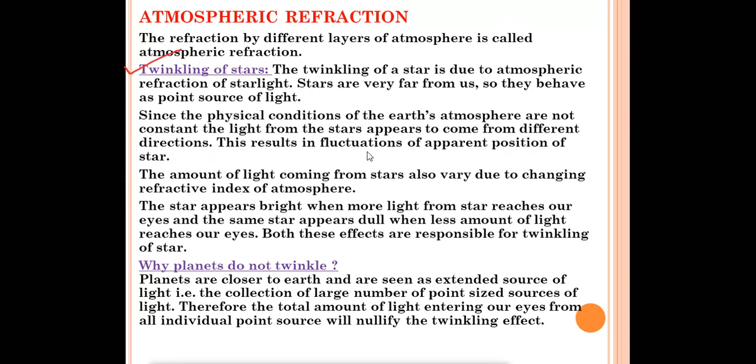You know that the stars are very far from us. The size of a star is big, but they are very far from us, so they appear to us very small in size. But planets are smaller than the stars, yet they are close to us, so they appear a little larger to us. But stars are very far from us, so they appear as a point source.